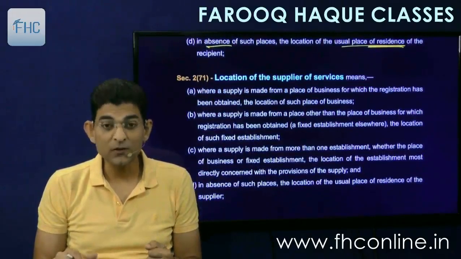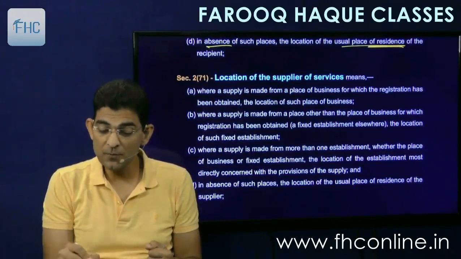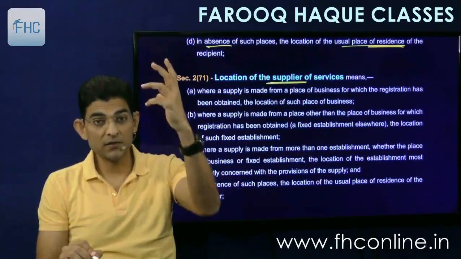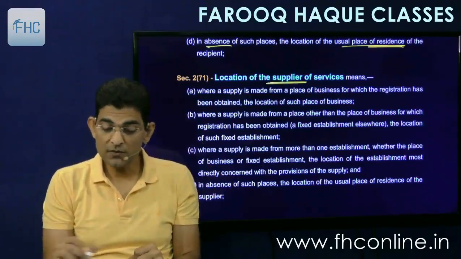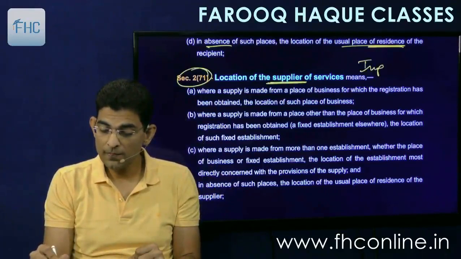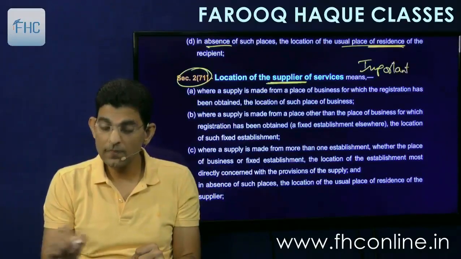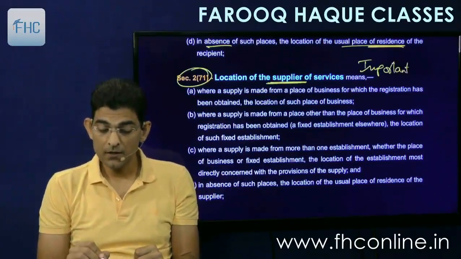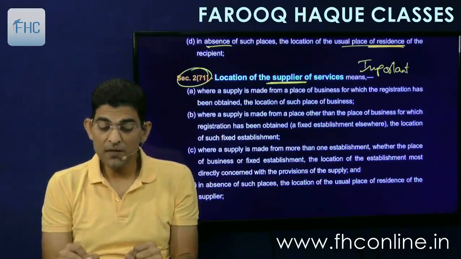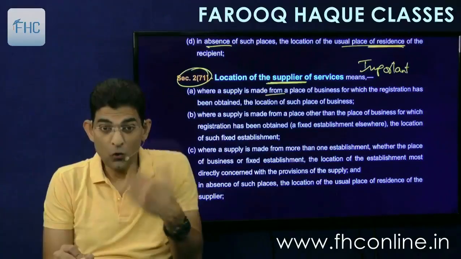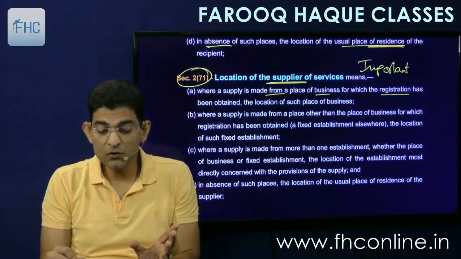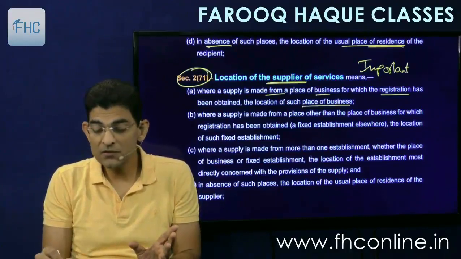Then coming to the next one, 271, that is location of supplier of service. Now the question is where the supplier is located. So again 4 points, and mark this also as important. Okay. Now see, it is exactly the reverse. Where a supply is made from a place of business for which registration has been obtained, location of such place of business means the registered place.